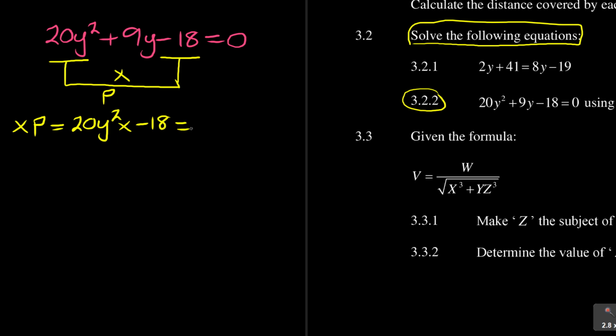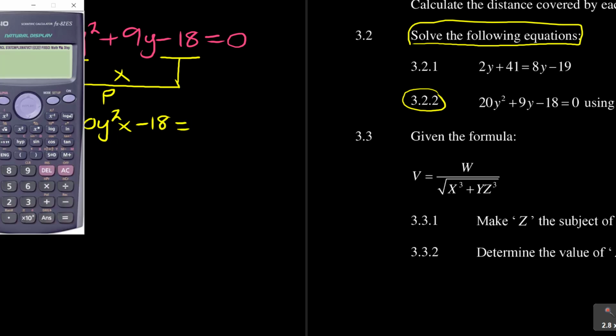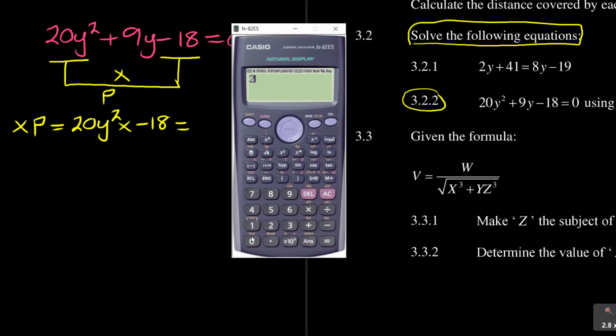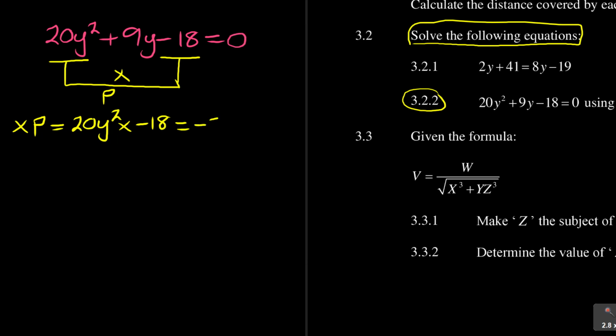And if I get my answer there, you multiply 20 times negative 18, it will give me negative 360. So it's minus 360y squared. That's my product. And then whatever is remaining in the center here is the sum, and the sum means plus. So the sum there is equal to positive 9y.